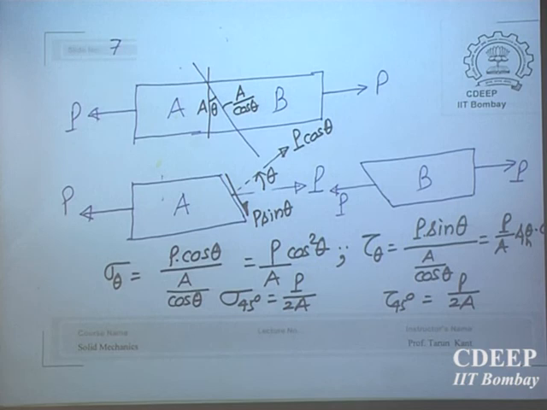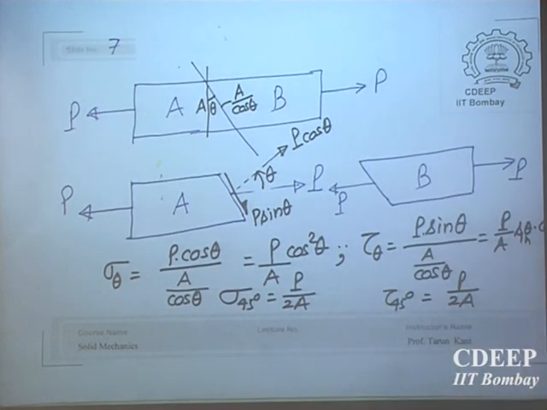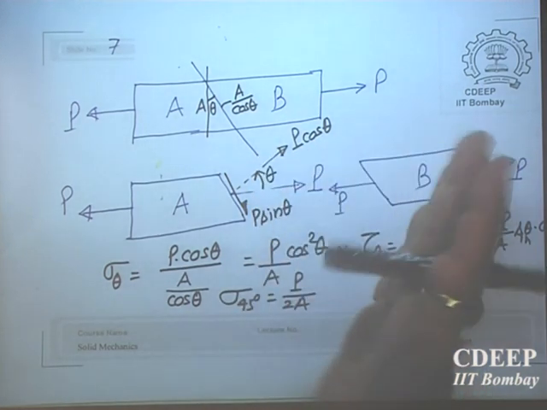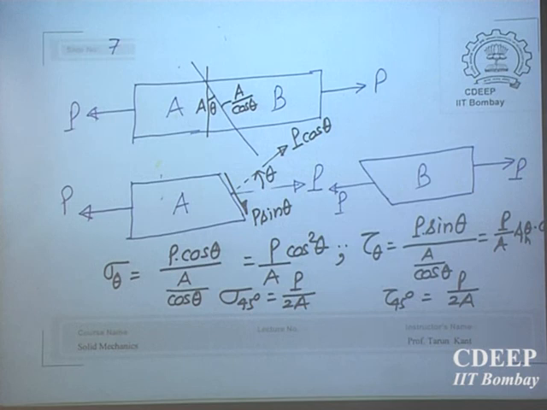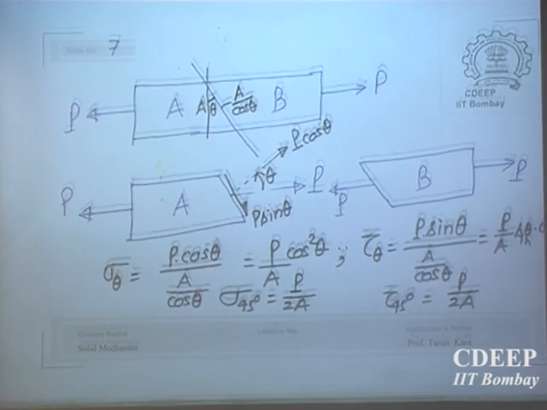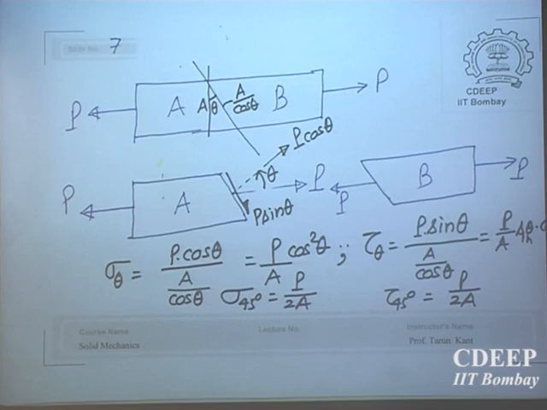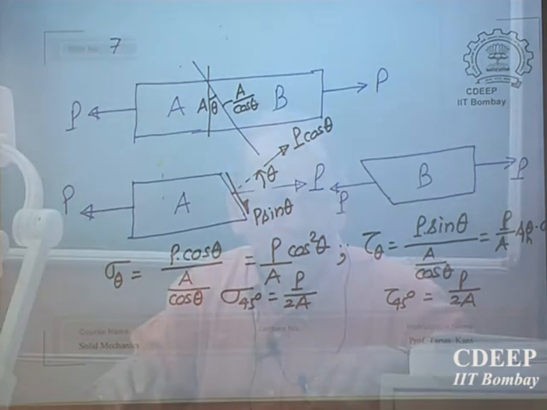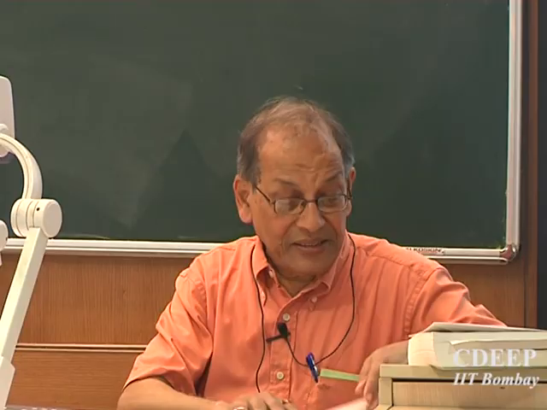You can also find out by the other method of finding maxima and minima. Differentiate tau theta with respect to theta, you will get the same result. Please differentiate it, you will get the same result. But I have explained to you how this happens. So this is how stresses vary on any inclined plane in a simple manner, where we are talking about a one dimensional state of stress. So we will stop here today.